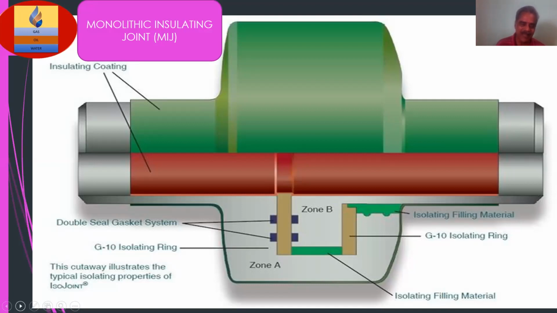As the name implies, a monolithic isolation joint appears as a solid block. You can see this figure. It can seem a simple piece of equipment because it has no moving parts and is supplied by the vendors fully assembled and ready to weld into the pipeline.